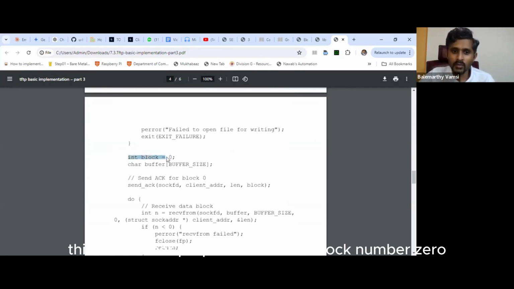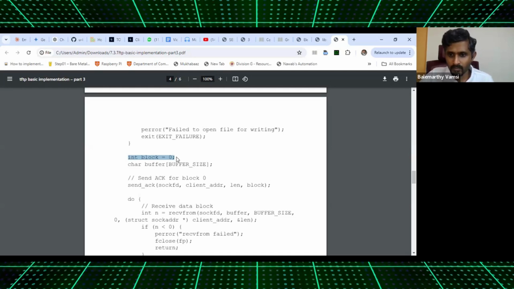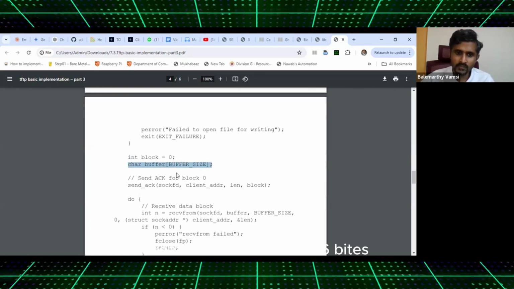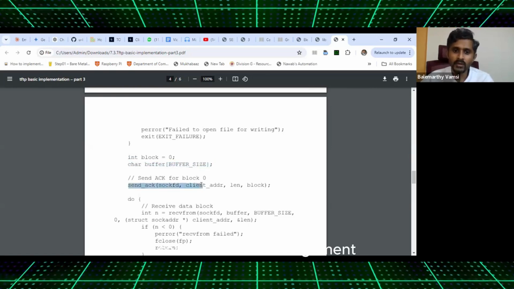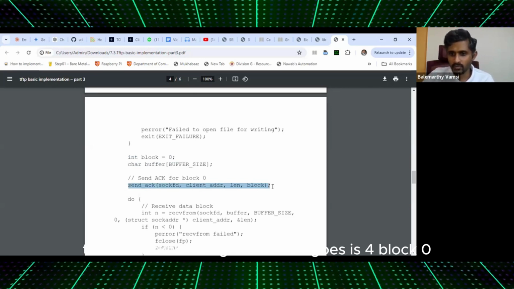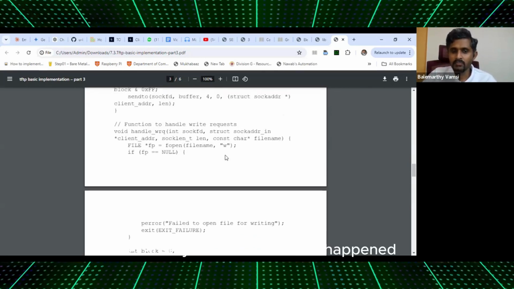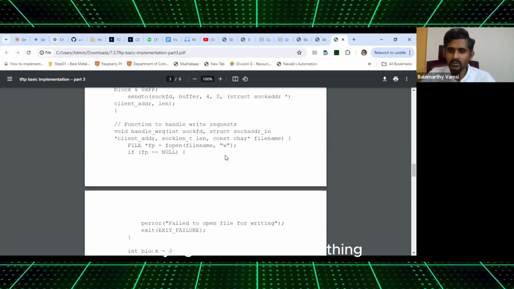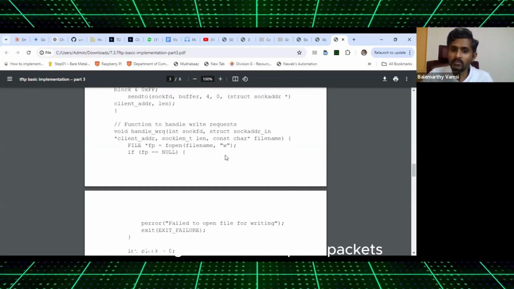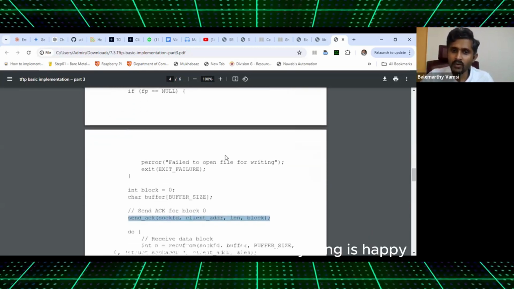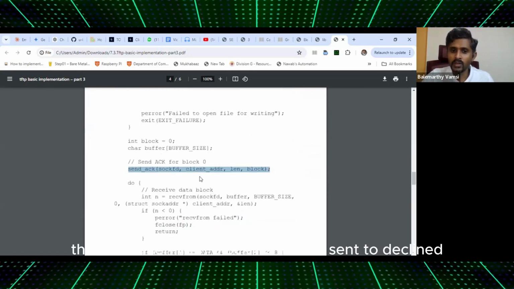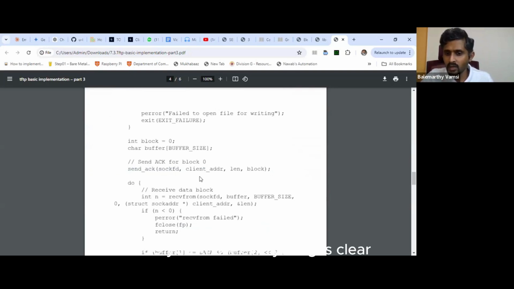Start with block number 0. Create a buffer of size 516 bytes. Send the acknowledgement. The first acknowledgement that goes is for block 0. Because till now what has happened? Client has sent me something. I am creating a file with that name, waiting for the subsequent packets. I have created the file, everything is happy. That indication with block number is sent to the client. Till now everything is clear?